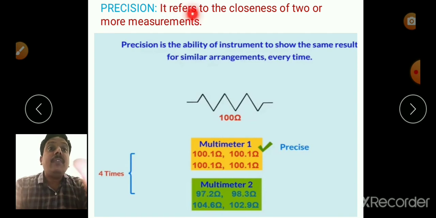So it refers to the closeness of two or more measurements. If there is a closeness between the measured values, then we say that these values are precise. Otherwise, precision is the ability of an instrument to show the same result for similar arrangements every time.